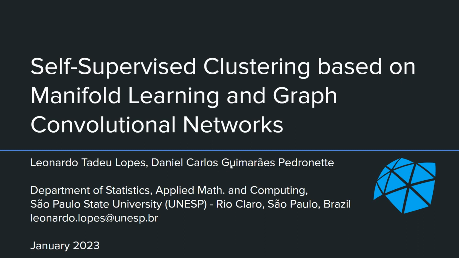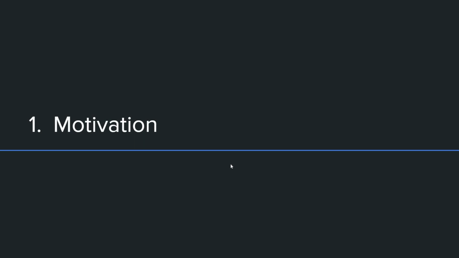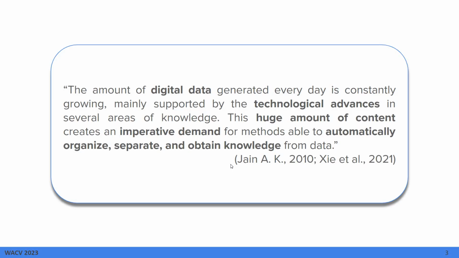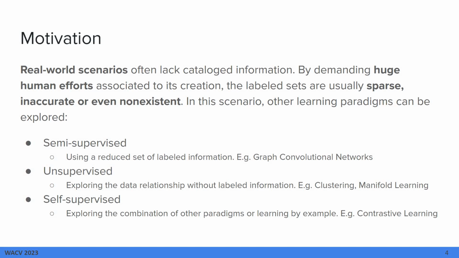Self-Supervised Clustering based on Manifold Learning and Graph Convolutional Networks. So first, our motivation. The amount of digital data generated every day is constantly growing, and this huge amount of content creates an imperative demand for methods that are able to automatically organize, separate and obtain knowledge from data. Additionally, real-world scenarios often lack categorical information. Despite many huge human efforts, these labeled sets are usually sparse, inaccurate, or even non-existent.